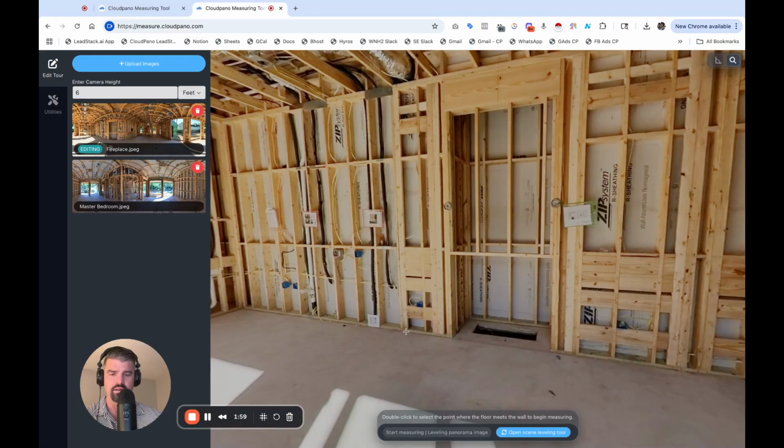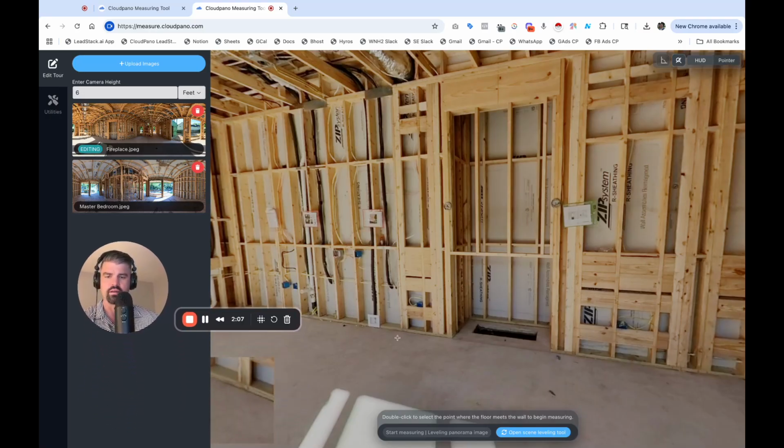So I'm going to click here, and you'll see, I can actually include this magnifying glass as well. You can see that where I'm exactly pointed, I'm going to move my face actually. There we go. So you can see where I'm pointed, what it looks like, and I can just put the pointer right there and double click. So I've set a point now, and things are now changed.